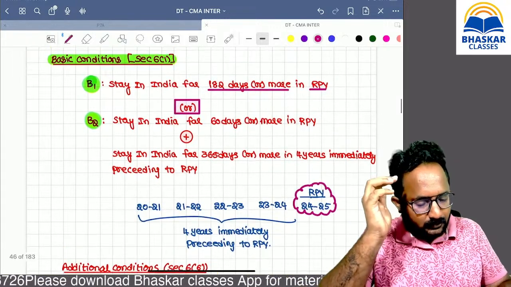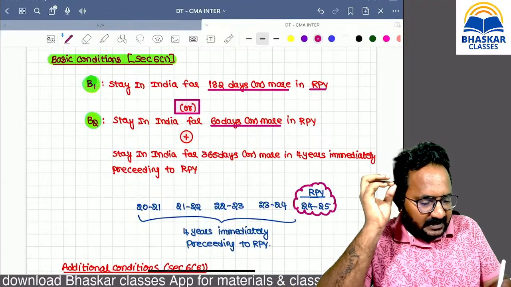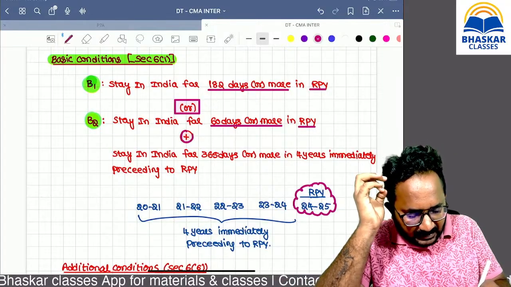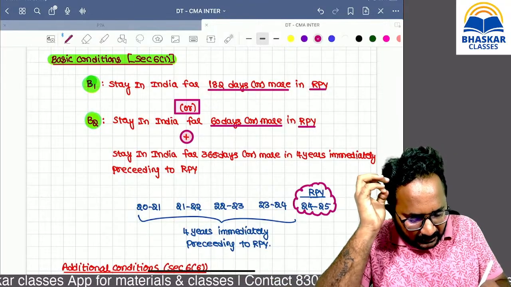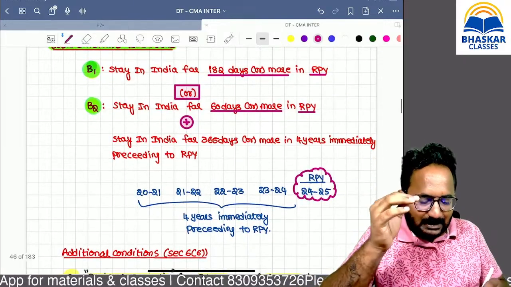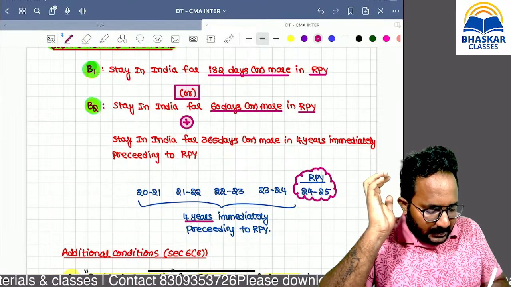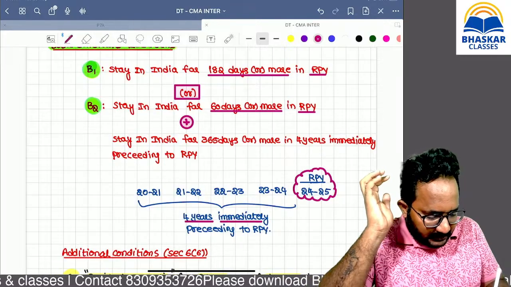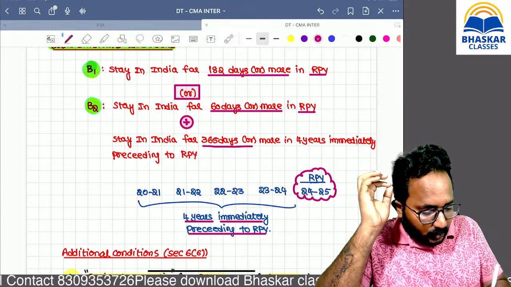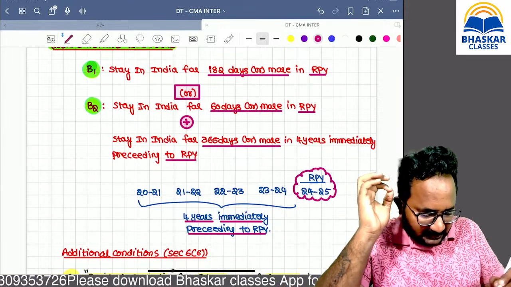Second condition, please check. Basic condition 2: stay in India during the relevant previous year 60 days or more is okay. But within this condition we have to check one more sub-condition: stay in India during the 4 years immediately preceding the relevant previous year is 365 days or more, then this condition is also satisfied.